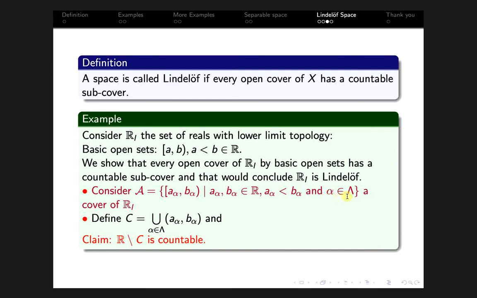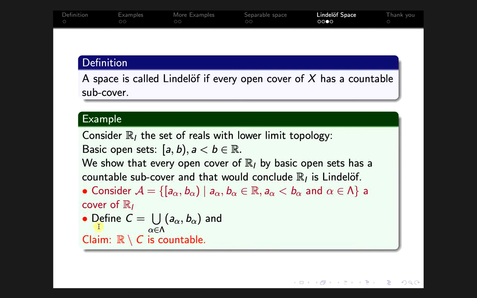Alpha is from some index set lambda. Okay, this is a collection of basic open sets, and suppose this is a cover of R_L. Okay, so what we prove is that this script A has a countable subcover covering R_L.